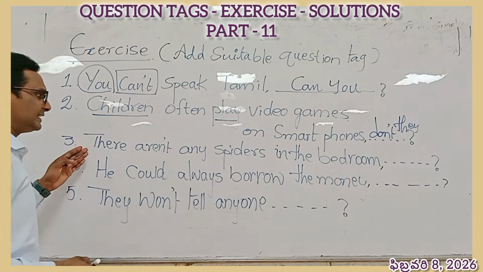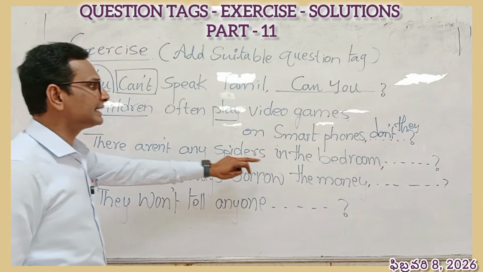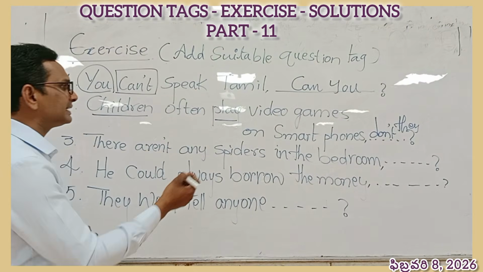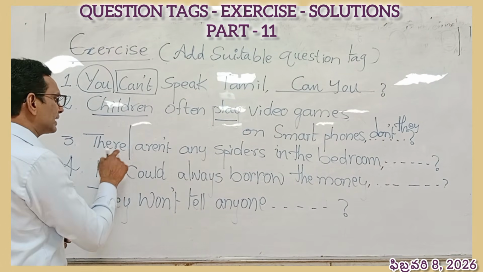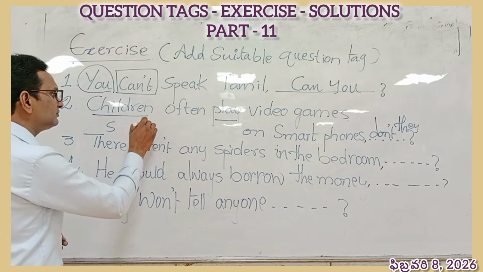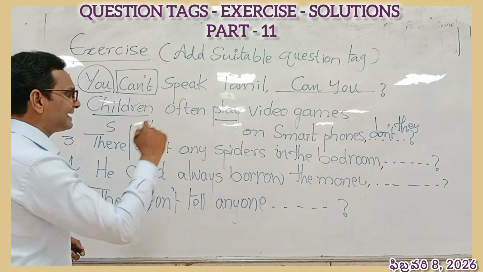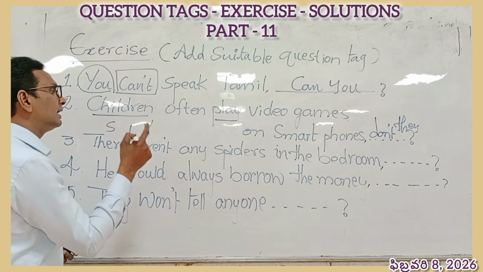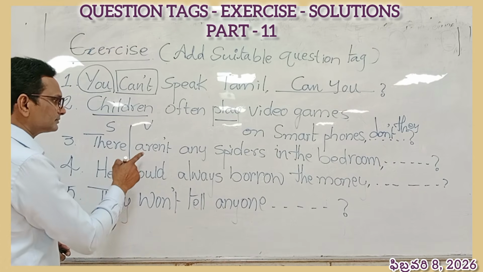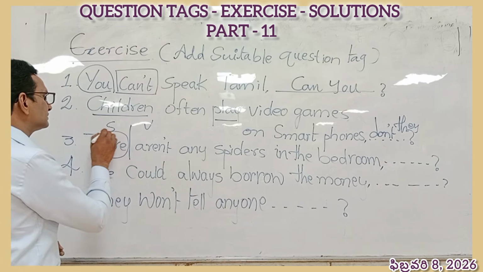Number 3, there aren't any spiders in the bedroom. The moment when we look at this, we will look at subject and verb. This is in negative form. We should write positive tag there. In such context, another important thing, we have to look at the subject.